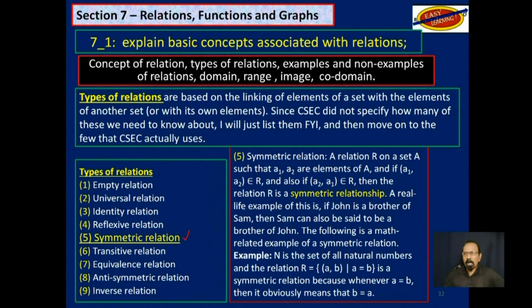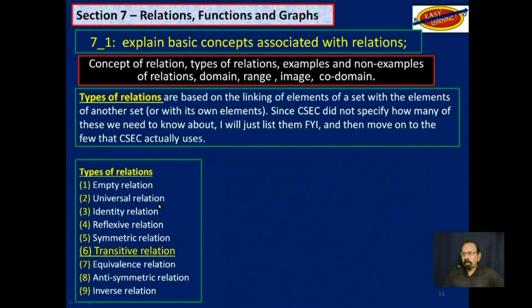Now, I am not going to go through the explanation here. All I'm going to say is a real life example of this is if John is a brother of Sam, then Sam can also be considered a brother of John. Symmetric. From A to B is the same from B to A. Then there is transitive relation.